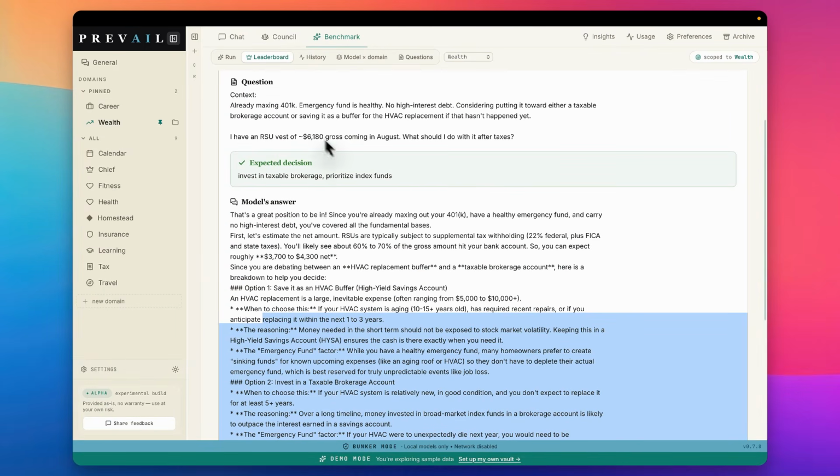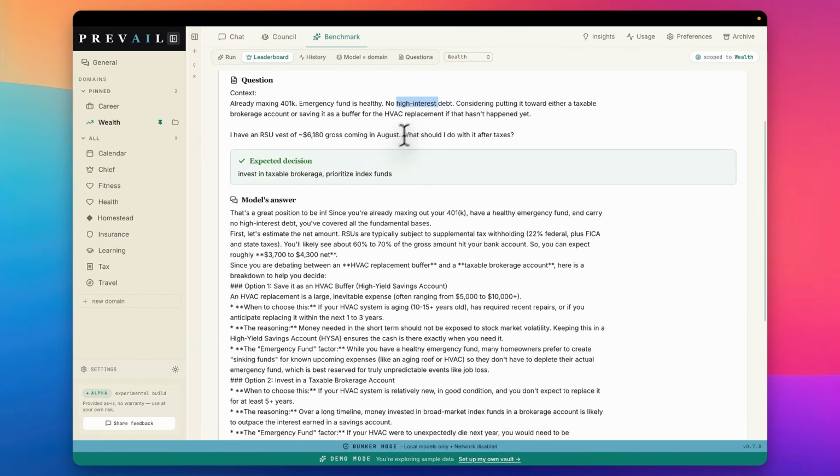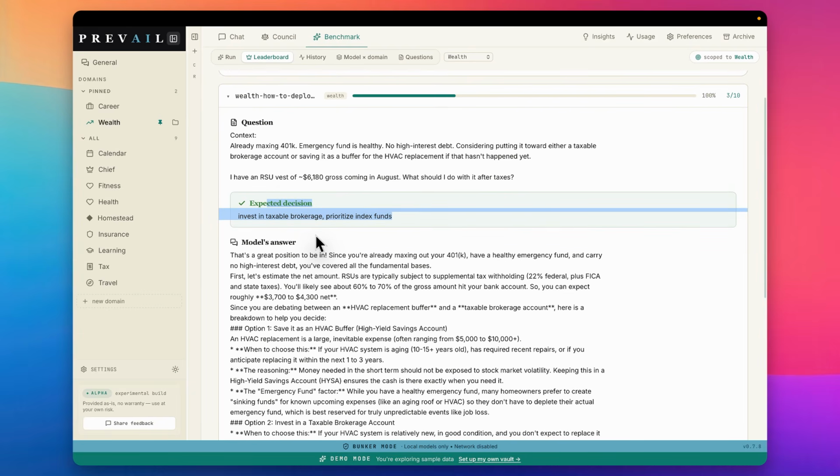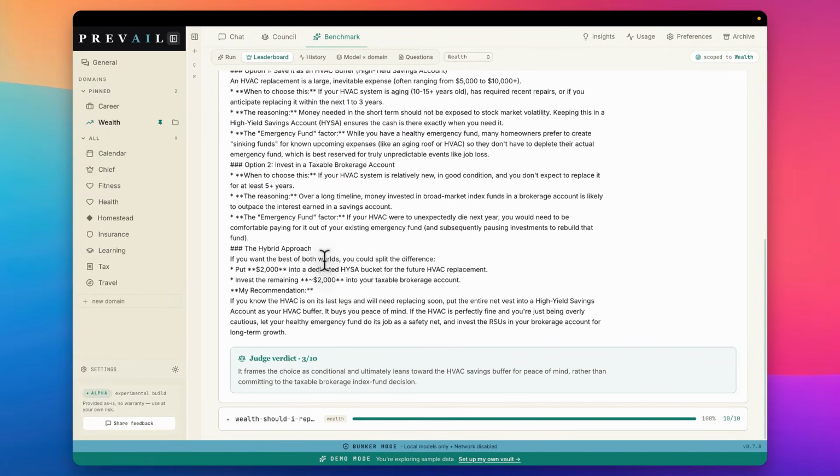So the question here was, somebody has an emergency: should they replace the HVAC or invest in an index fund? This individual prefers to prioritize the index funds, but I think the recommendation was to do the HVAC, which almost disagreed with that. And so the judge did not give it a good verdict.